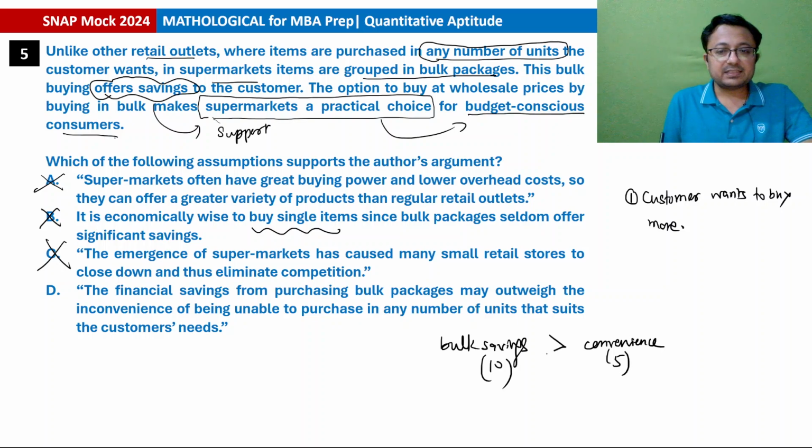So if bulk savings are not outweighing the convenience, then there is no point of the bulk savings, isn't it so? So that is why the statement is saying that bulk savings may outweigh the inconvenience. That is why the customer will be purchasing more. So option D is supporting the argument made by the author. ठीक है, that bulk buying offers savings to the customer, and that is why this may be a practical choice for budget conscious consumers. Okay, clear?